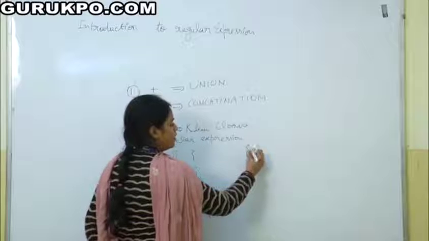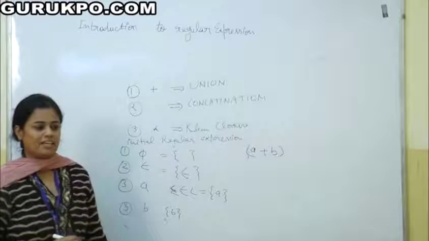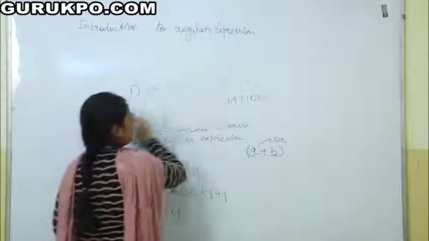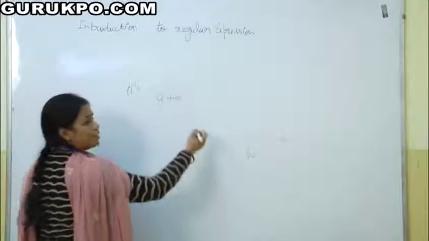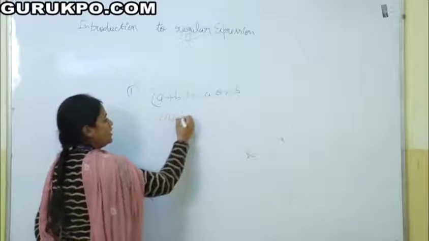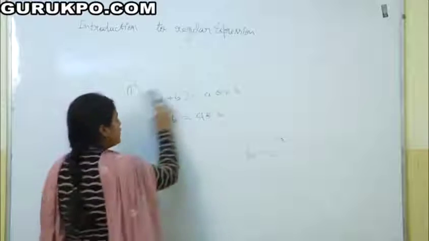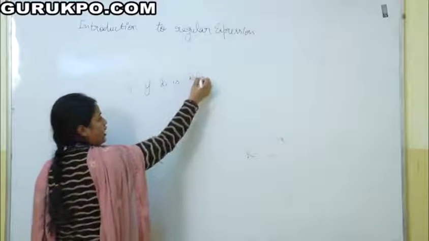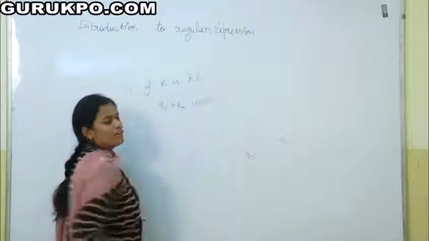Suppose I write A plus B. A plus B means A or B. Suppose I write A plus B, which means it will contain A or B. Now suppose I write A dot B, then A and B. Now if R1 is a regular expression, then R1 plus R2 will also be a regular expression.